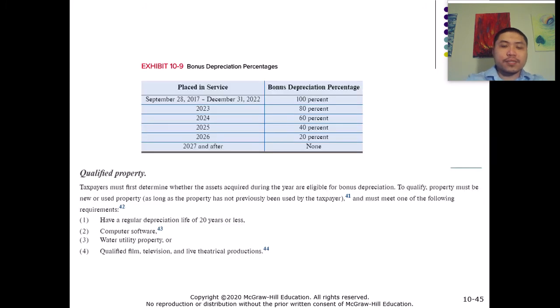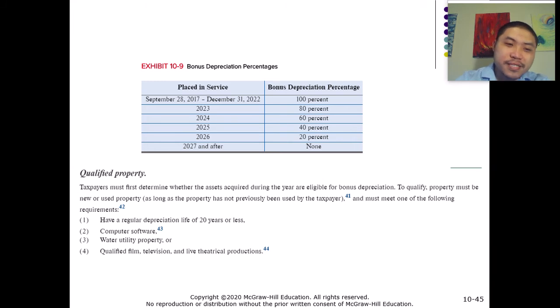All right, so let's look at this table. Here's what I just talked about. Between September 28th of 2017 and December 31st of 2022, the bonus depreciation percentage is 100%. But after that, it's gradually disappearing, and after 2026, starting in 2027, there's no bonus depreciation program anymore. But currently, in this year, the bonus depreciation percentage is 100%.